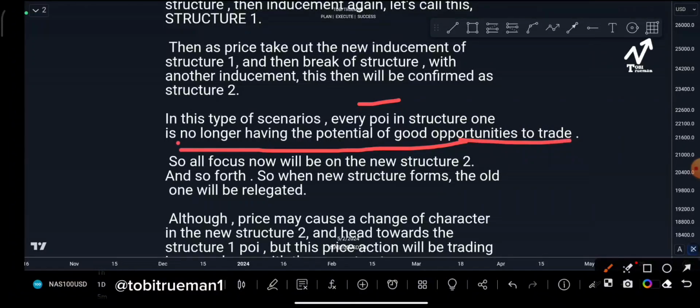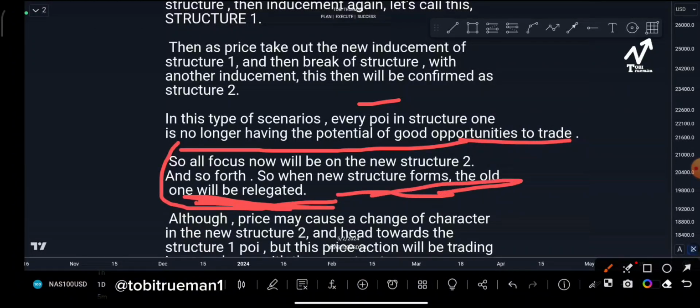So all focus now will be on the new structure 2 and so forth. So when new structure forms, the old one will be relegated. Okay, this is very, very important. When new structure forms, the old structure and its POIs will be relegated.